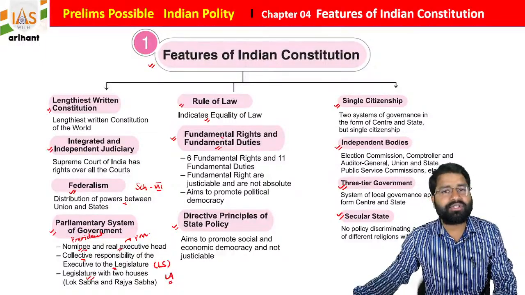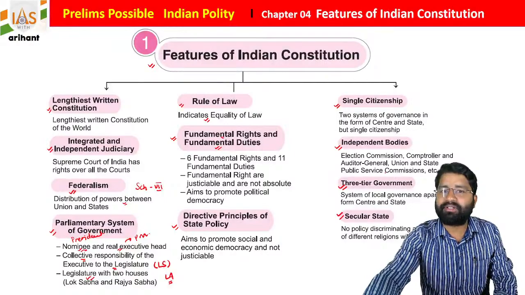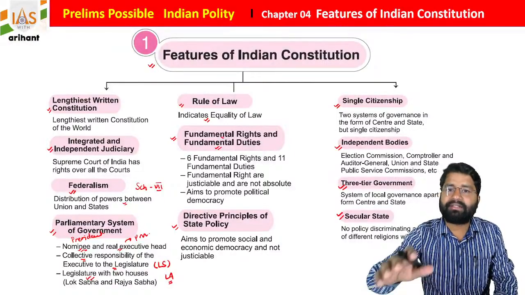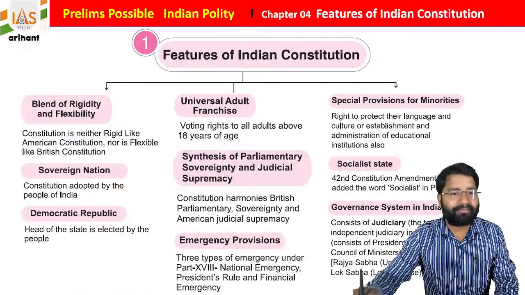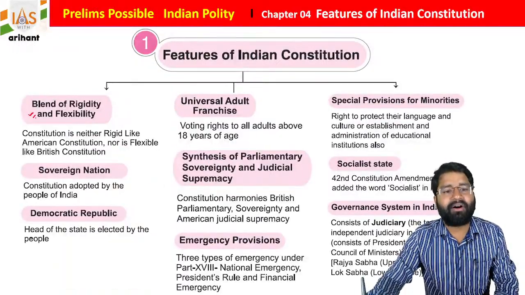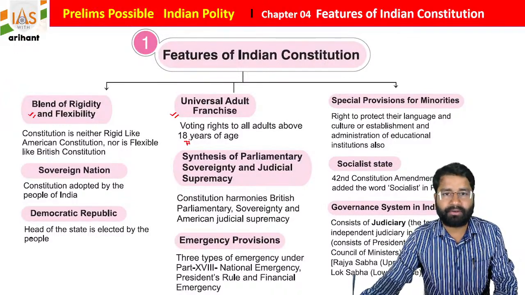Our constitution provides a very unique concept: we are a secular state. Why are we a secular state? We don't have any state religion, and our constitution considers every religion as equal. There is a blend of rigidity and flexibility. There is universal adult franchise, so a person who is 18 plus is eligible to vote.